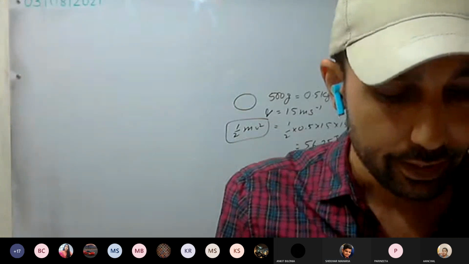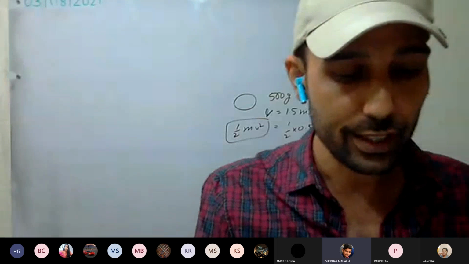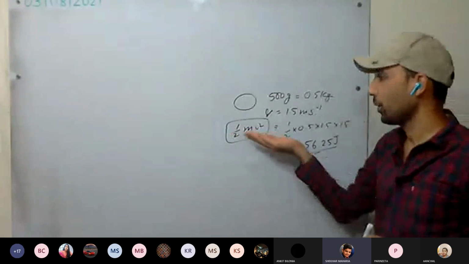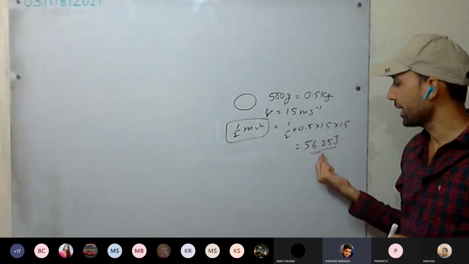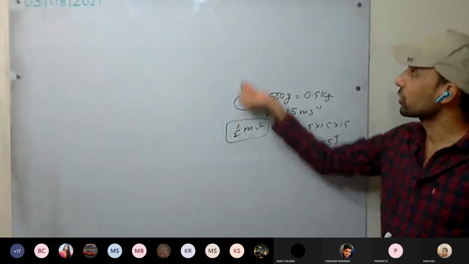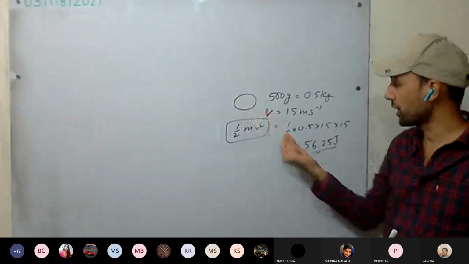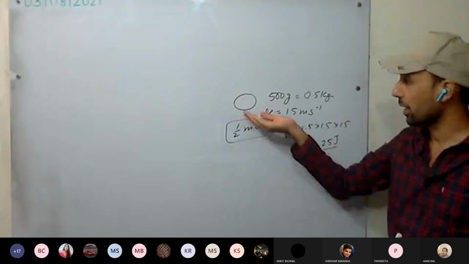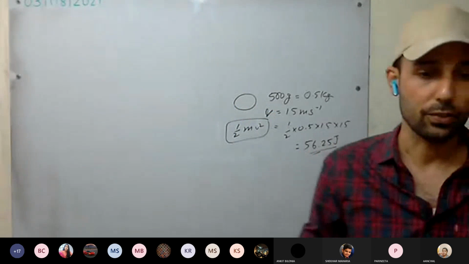The potential energy at the greatest height and the kinetic energy on reaching the ground are the same. Both are the same energy. So this will be the kinetic energy at the ground. It is going up and coming back down, so at this position it will have all the kinetic energy at the ground.